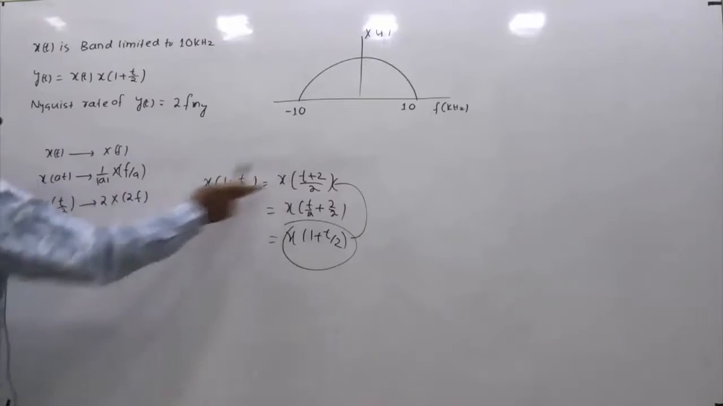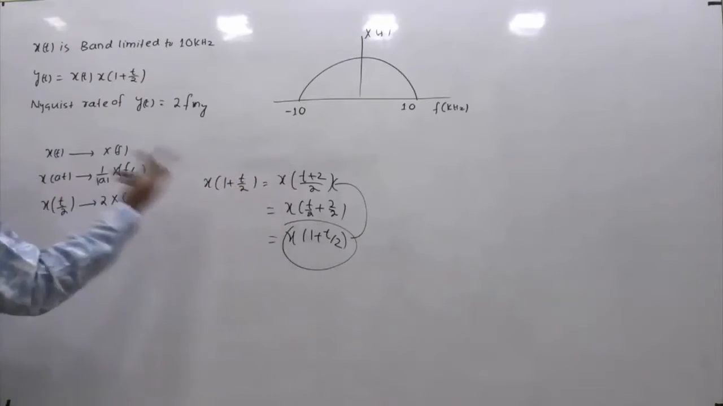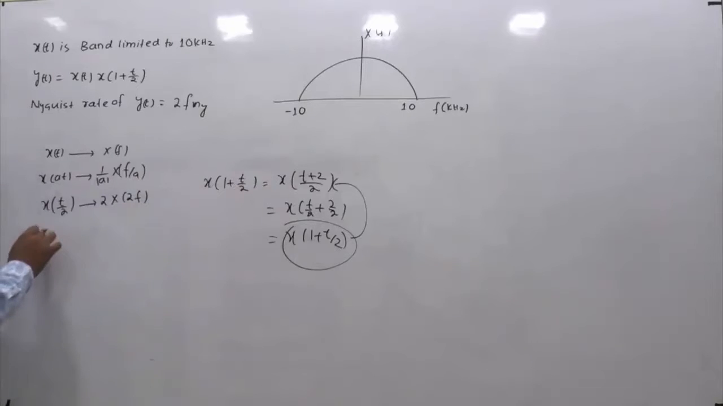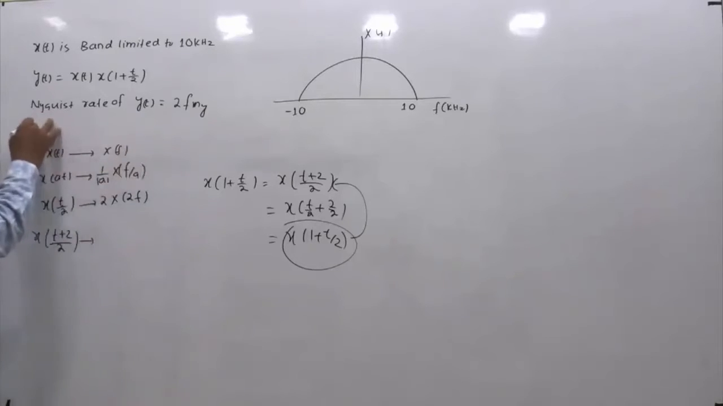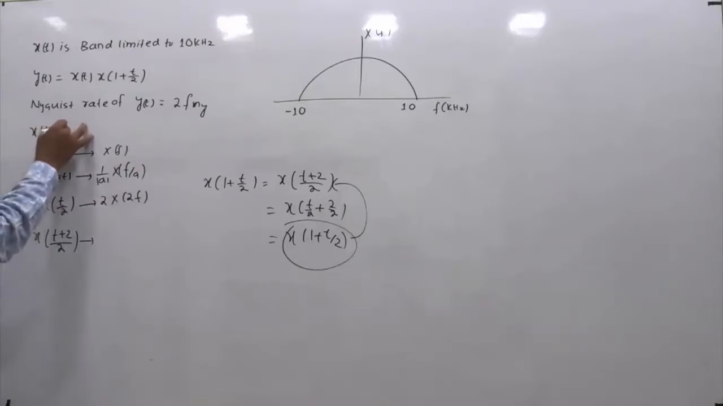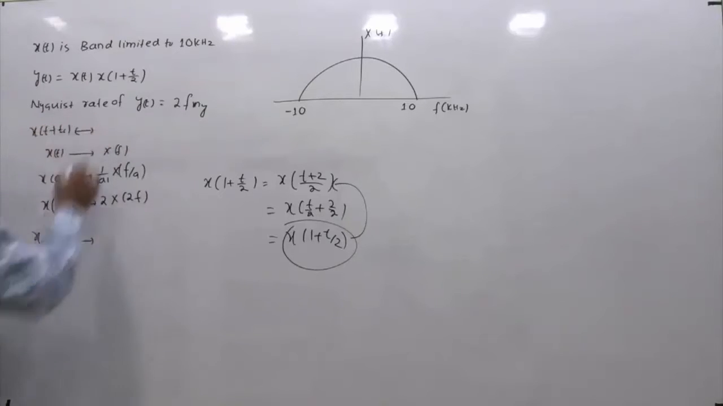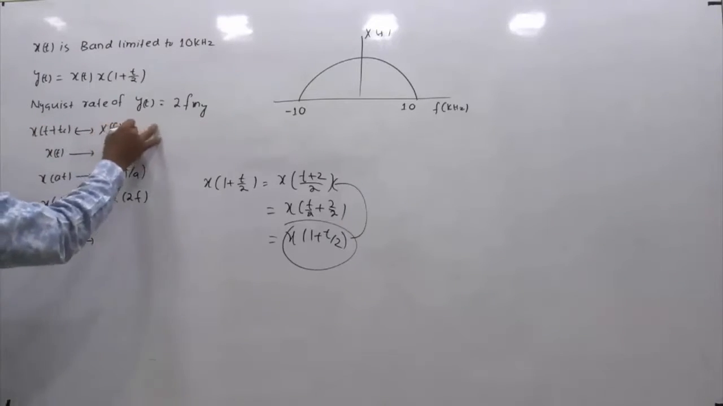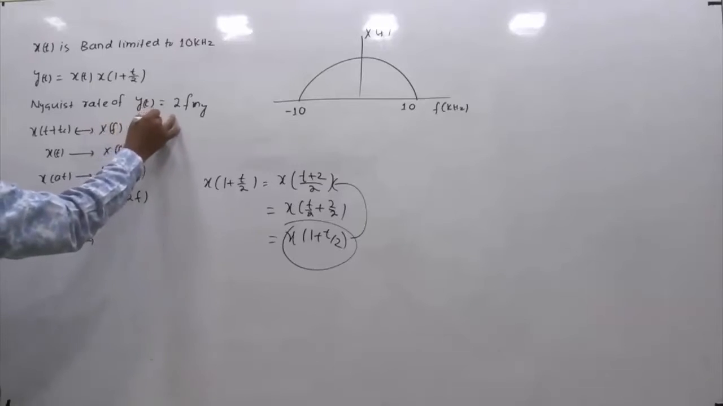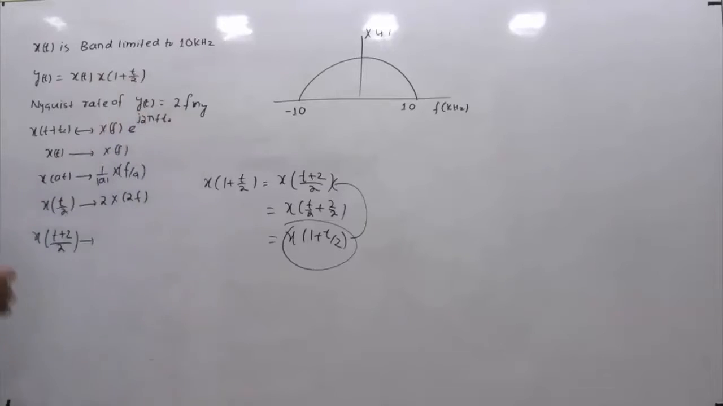If you compare this and this, just the t is replaced by t plus 2. So if you replace the t by t plus 2, how will this look? (t plus 2) by 2. If you do this, then by the time shifting property, what is the time shifting property? If x of t has the Fourier transform x of f, then x of t plus t naught will have the Fourier transform x of f into e raised to power j 2 pi f t naught. Isn't it?